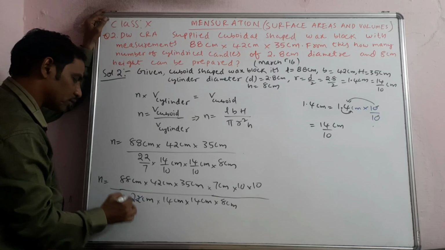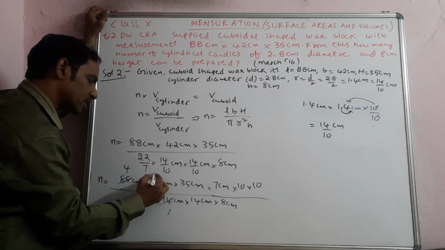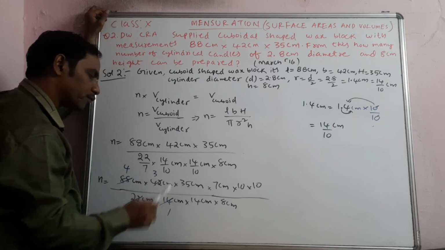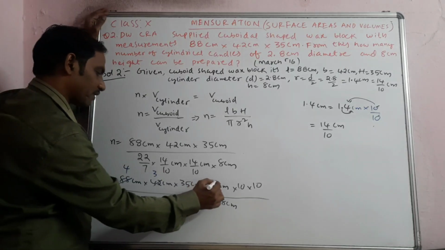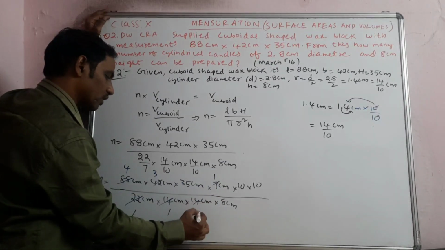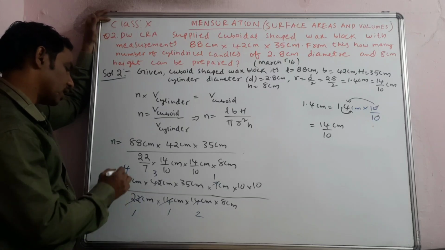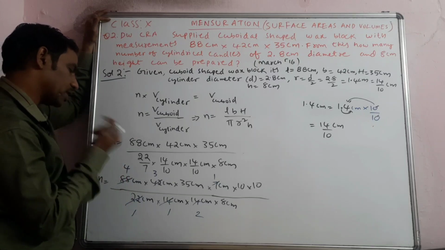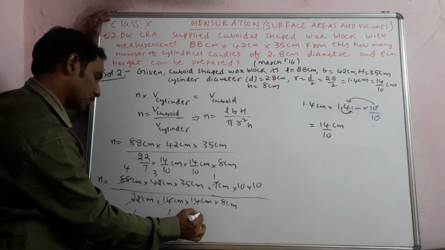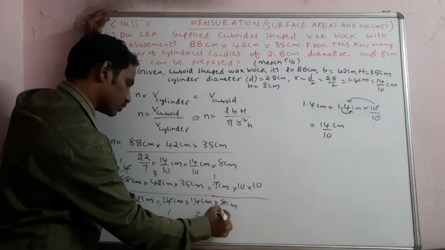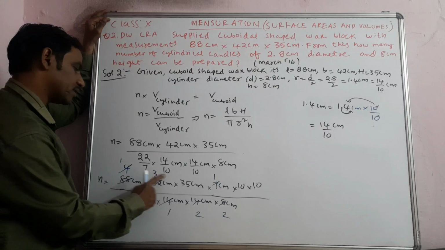See, 22 one time, 22 four times, done. Now 14 one time, 14 three times, I will cancel. Now this one 14, this is anyhow in the 7 table, so 7 one time, 7 two times, I will do. Now what more can I cancel? I can cancel these: 2 one time, otherwise 4 one time, 4 two times, and these two 2s are left in the denominator, that's it, nothing else. And here 3 and 35 are left.